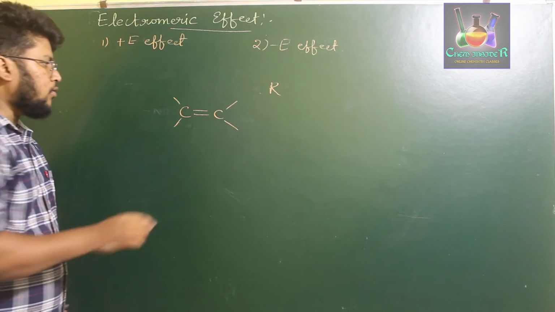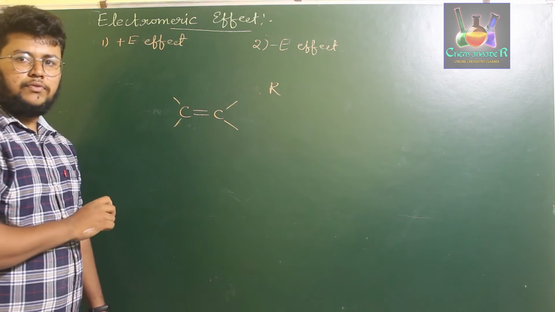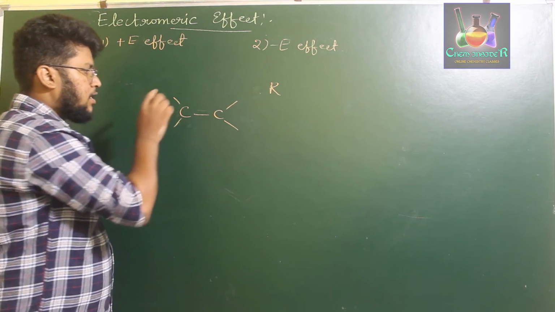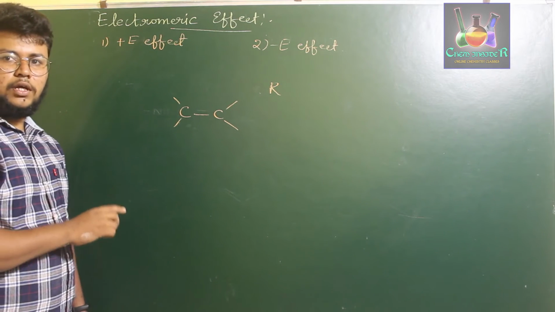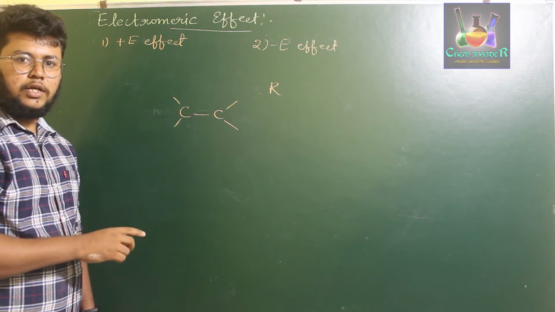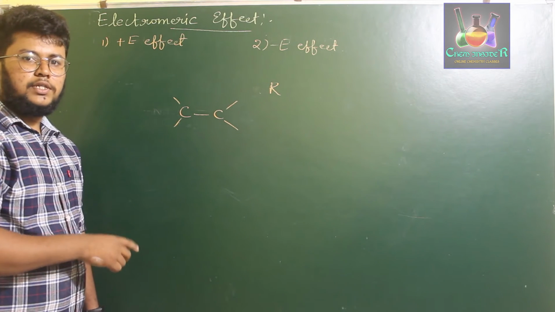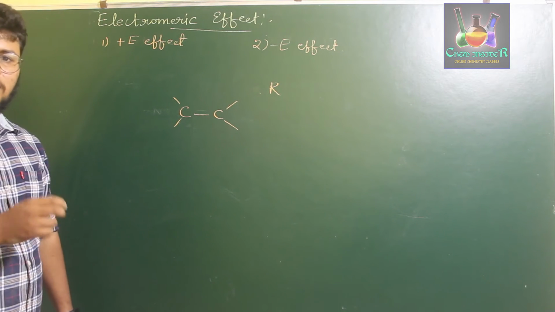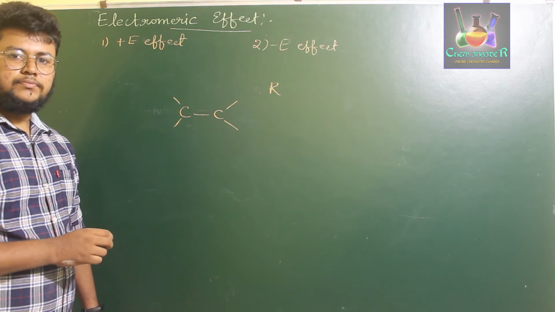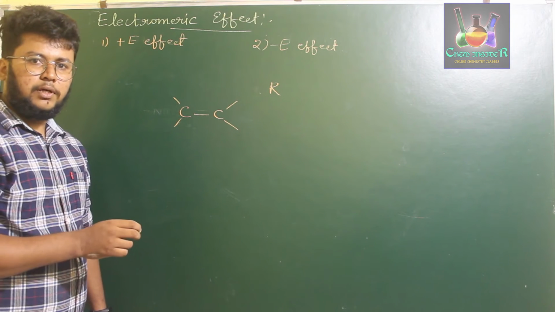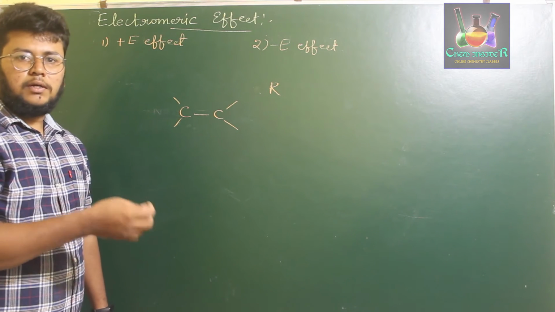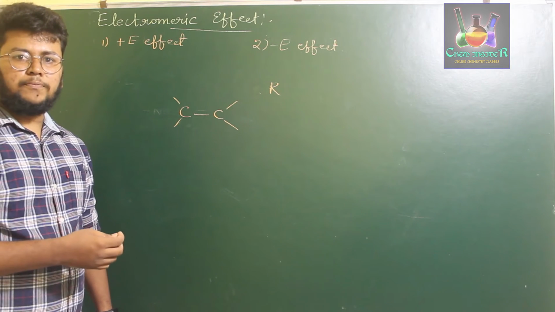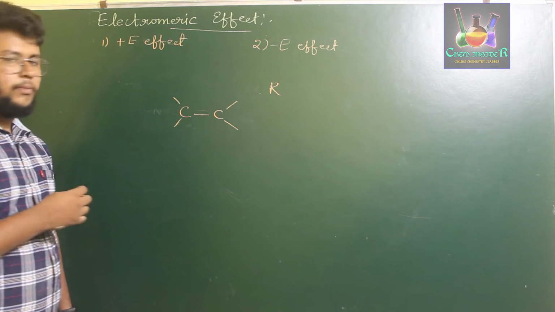If the attacking group enters the environment of the multiple bonded group, the bond breaks in such a way that one of the atoms attached to the double bond gains a positive charge and one gains a negative charge. If the attacking group attaches to the same carbon which gained the electrons from the bond breaking, then that effect is called the electromeric effect.